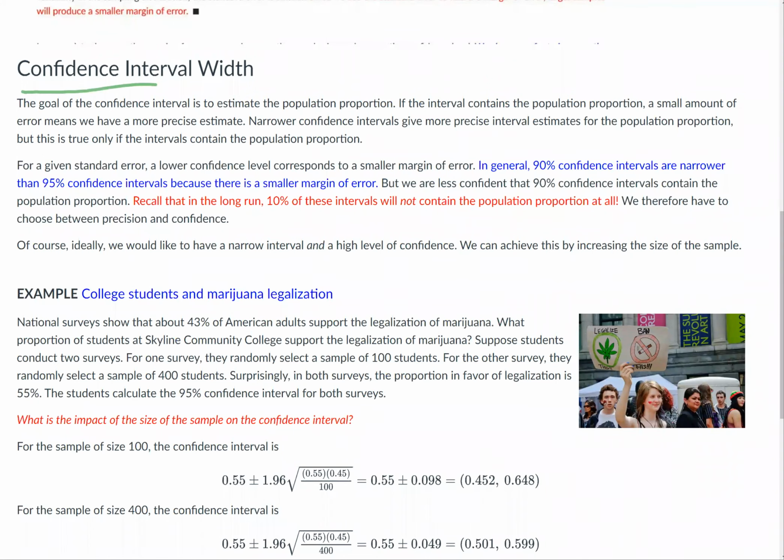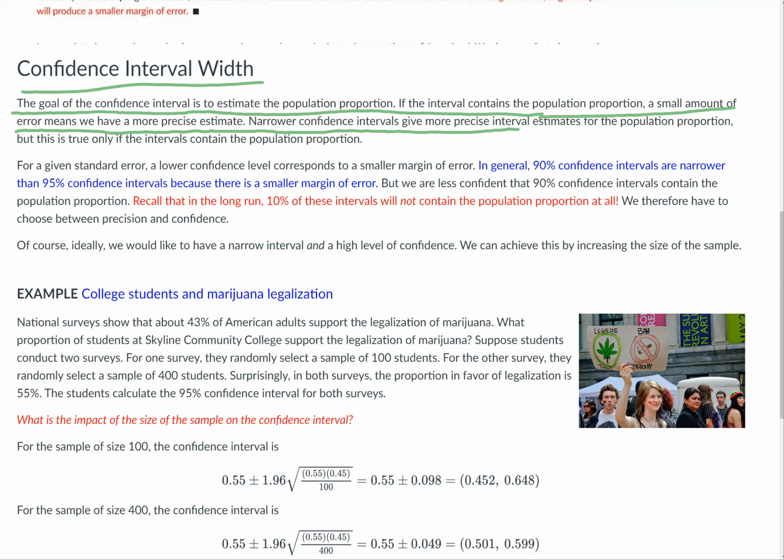On this page, we'll talk about confidence interval width. How wide is our confidence interval from the lower number that we calculated to the larger number? The goal of the confidence interval is to estimate the population proportion. If the interval contains the population proportion, a small amount of error means we have a more precise estimate.